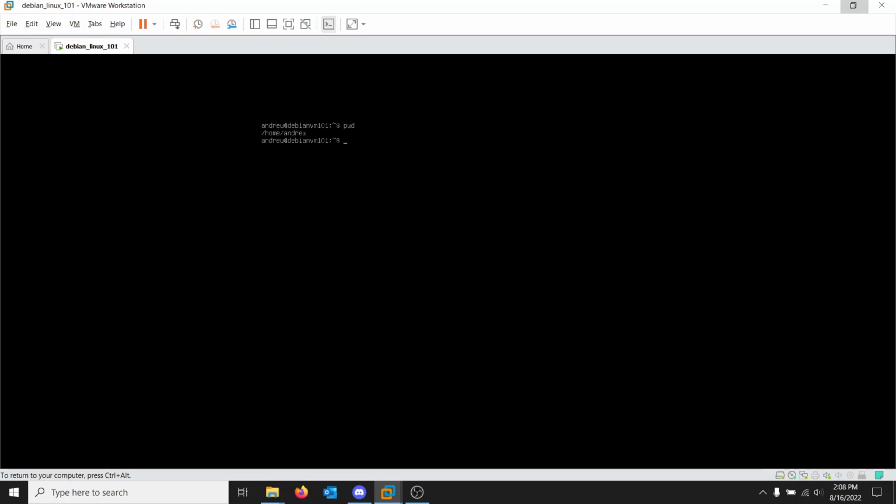Normally, when you log into a Linux machine, you're put in the home directory of whatever user account you log into. 99% of the time, that's going to be /home/ followed by the username. There may be cases where that's not the case, and it's not in the /home directory. That's fine. We're here, though. Cool.